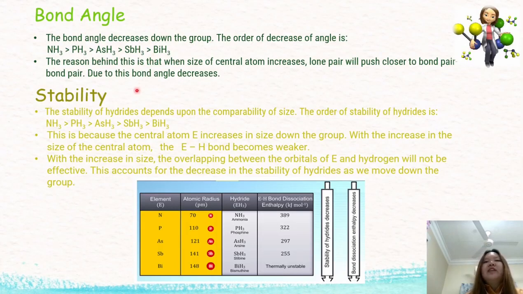This is because the size of the central atom increases down the group, so the lone pair will pull the bond pairs closer to each other. So due to this, the bond angle will decrease. So next we will talk about stability.